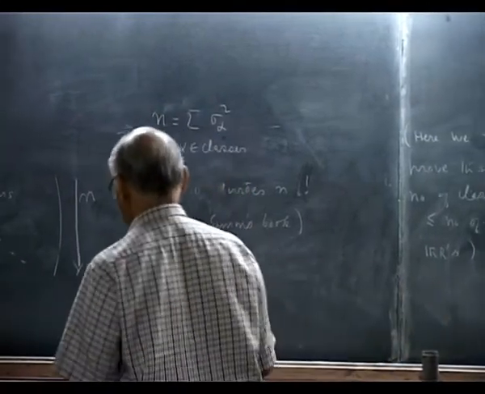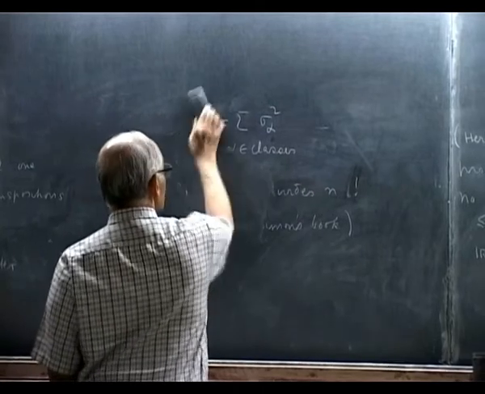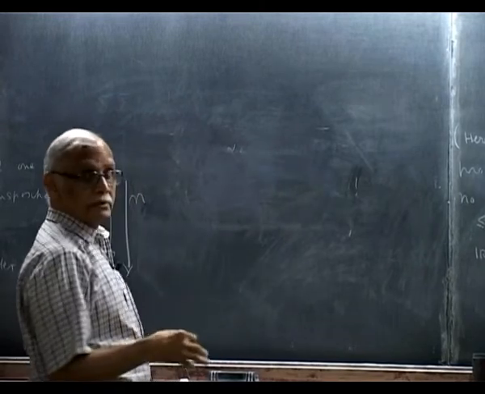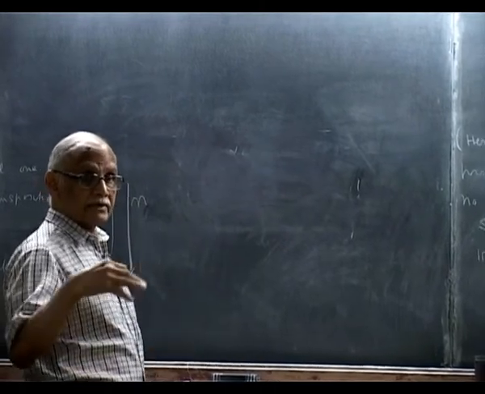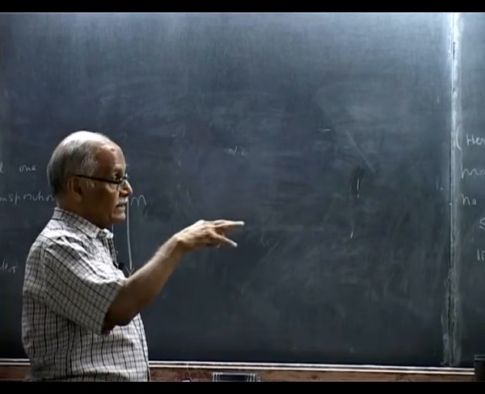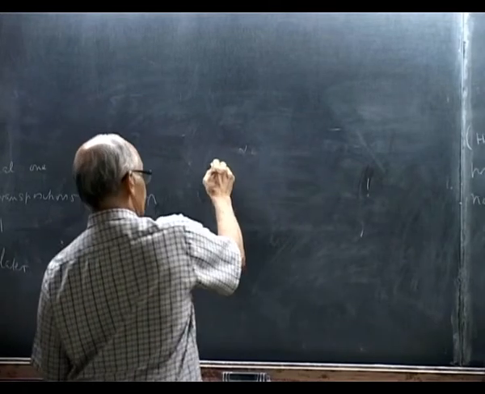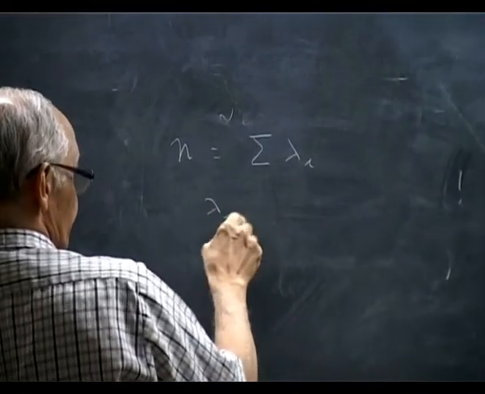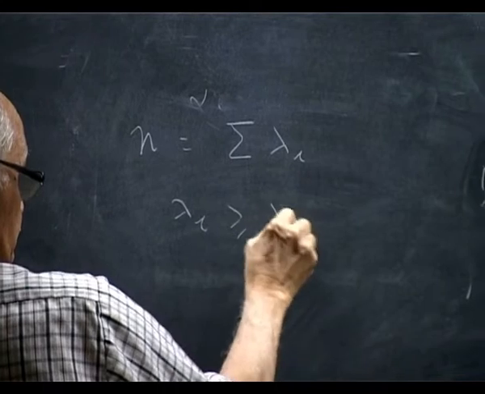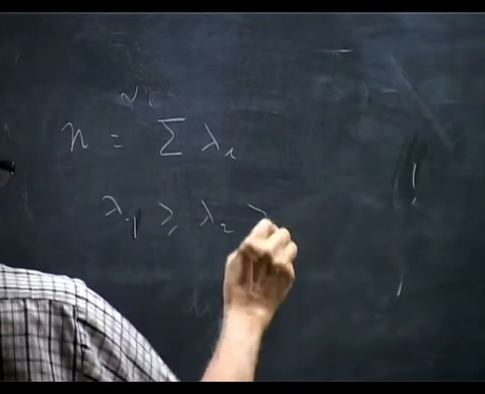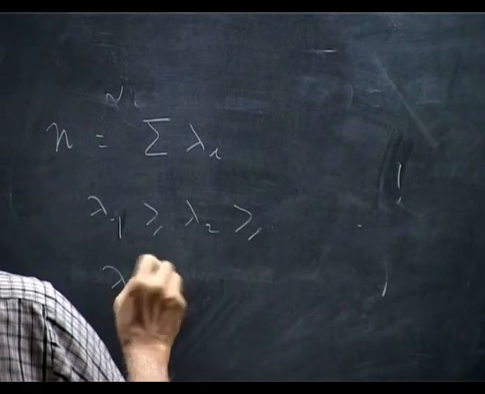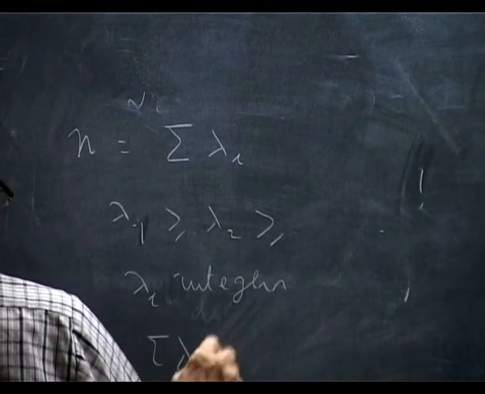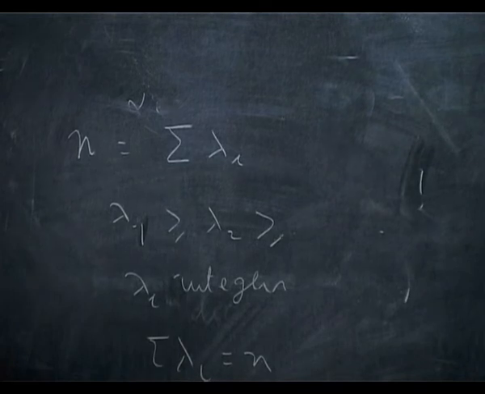We will see momentarily that for the permutation group, the number of conjugacy classes is given by partitions of n, where lambda i are partitions, lambda 1 up to whatever, integers whose sum is n. We will see this.